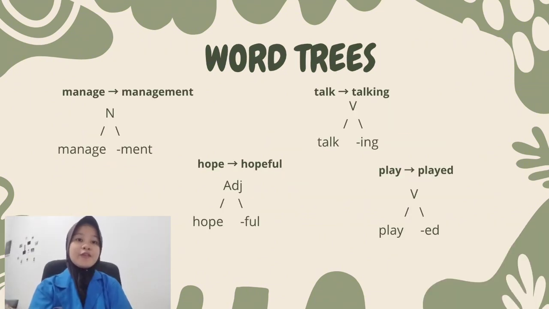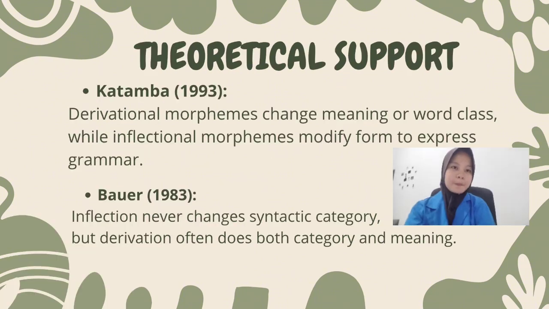Let's look at their morphological trees. Manage plus -ment becomes a noun, management. Hope plus -ful becomes an adjective, hopeful. Talk plus -ing stays a verb, talking, and play plus -ed stays a verb, played. The tree shows whether the affix changes meaning or just grammar.